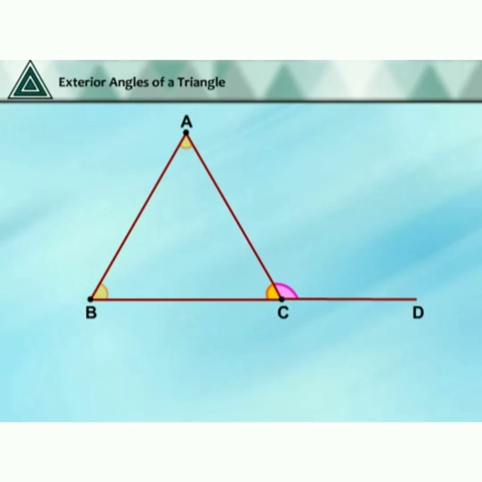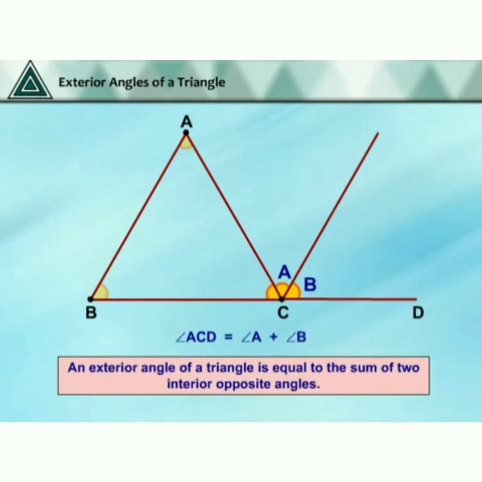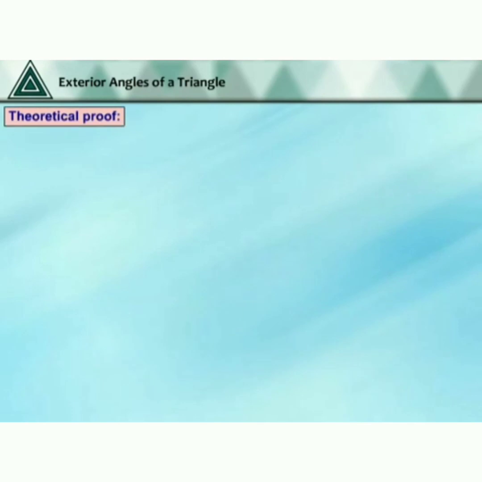Now we cut out the angles A and B and place them adjacent to ACD. So angle ACD is equal to angle A plus angle B. So an exterior angle of a triangle is equal to the sum of the two interior opposite angles.